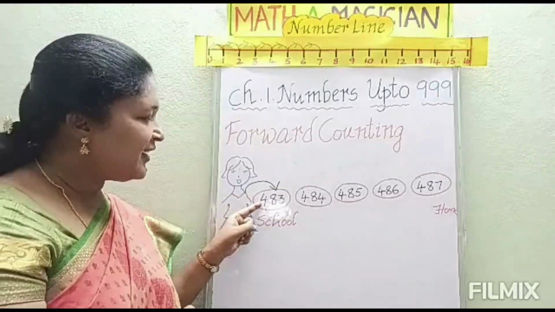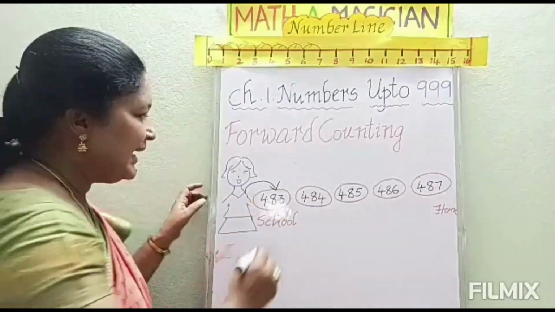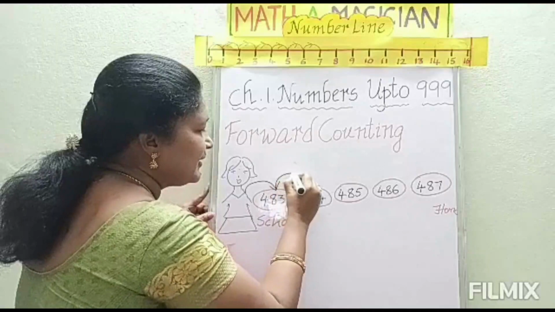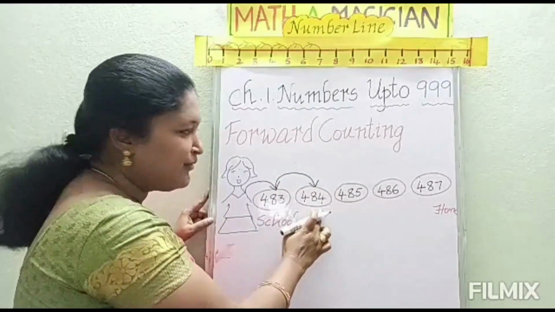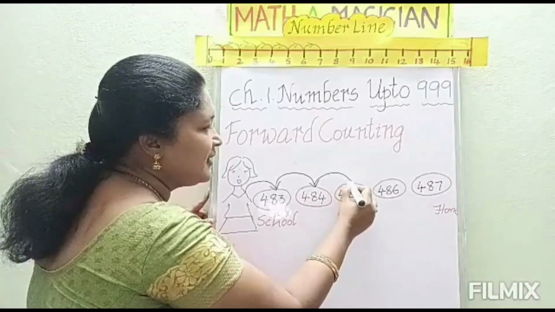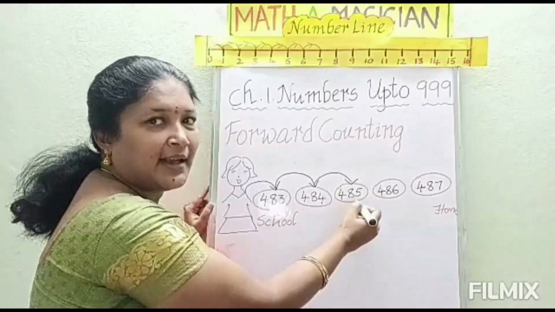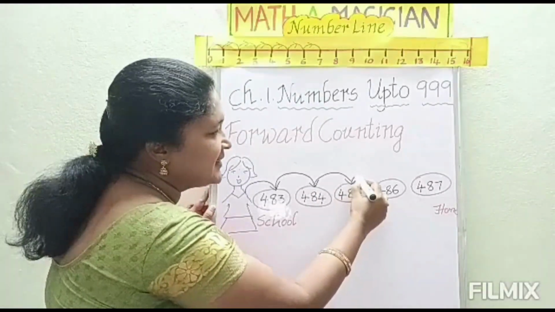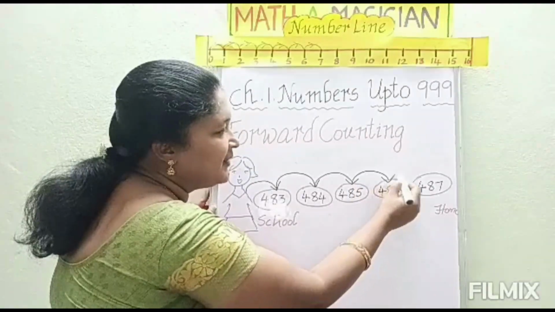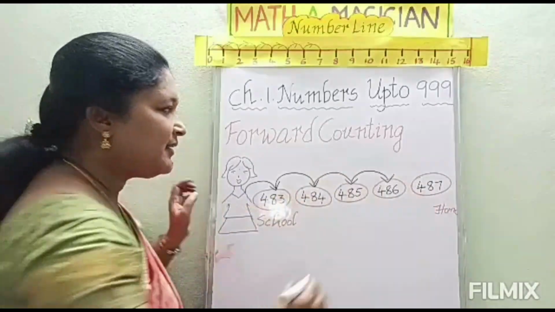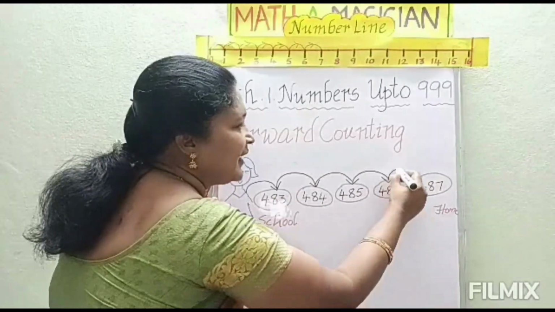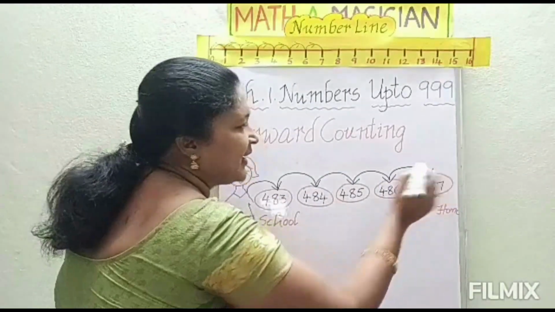483. And next she moved to 484. And next number 485. And next number 486. And what is the next number children? 487.